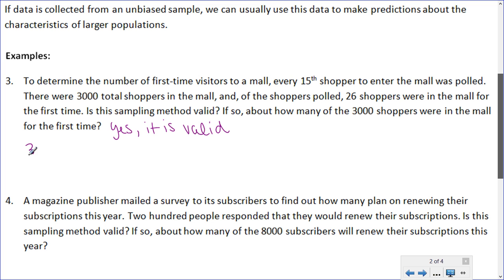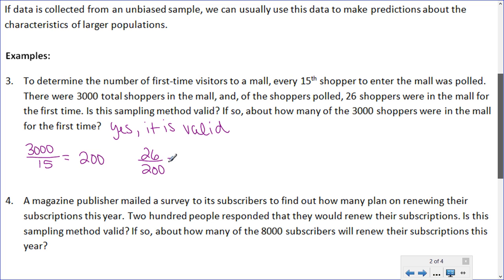So if I divide the 3,000 by 15, because out of every 15 people, 1 person was polled, this would give me the total number of people polled. If we divide this, it comes out to 200. And of those shoppers polled, 26 were in the mall for the first time. So 26 out of 200 were in the mall for the first time.